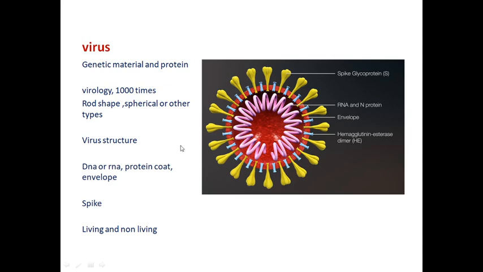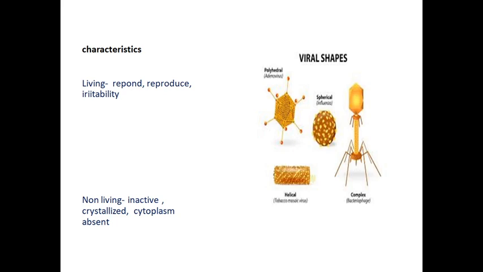As already told, viruses are intermediate between living as well as non-living characteristics, so they have both. Here we can see the different shapes of viruses: polyhedral shape, spherical shape, complex shape, and this one is called helical shape. Living characteristics means they respond to chemicals as well as radiations, and they are able to reproduce or multiply inside their host, and they show irritability.